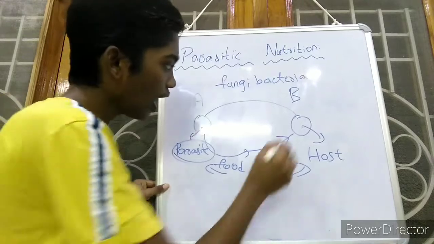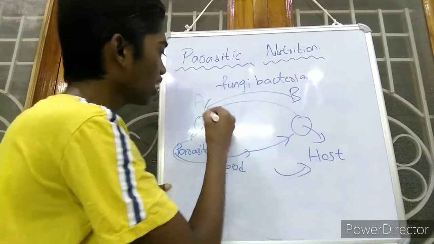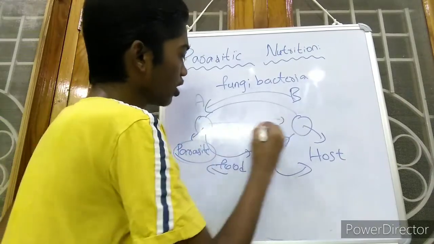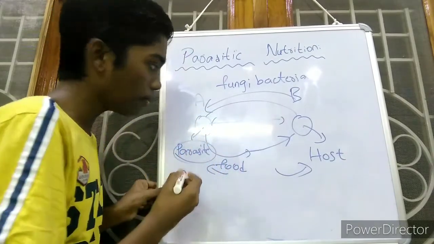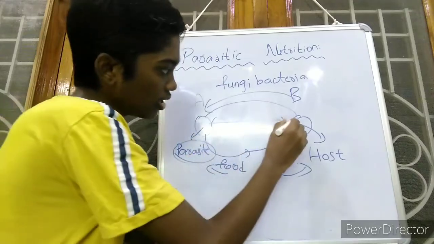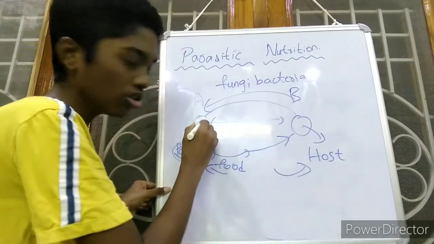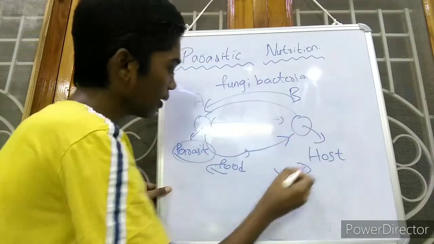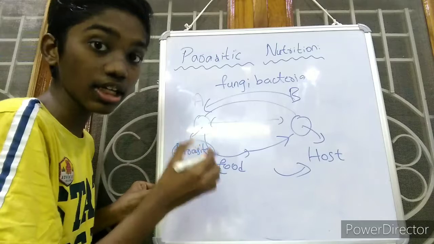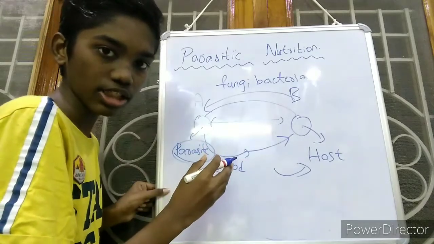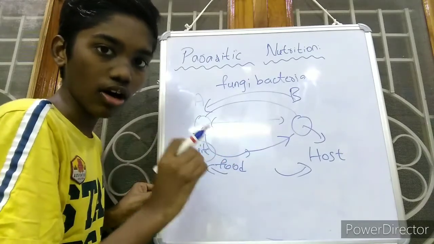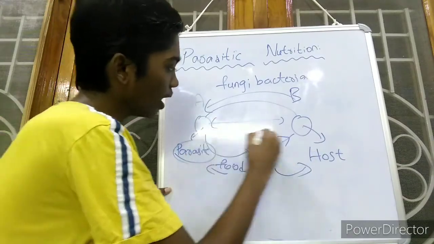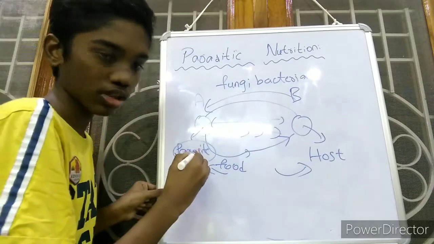Think logically: as organism B is helping organism A by supplying the food material, both must be helpful to each other at any time. But here it is the opposite. Organism B, the host, is supplying food to the parasite and helping it. But in the case of parasitic nutrition, the parasite will always harm the host.